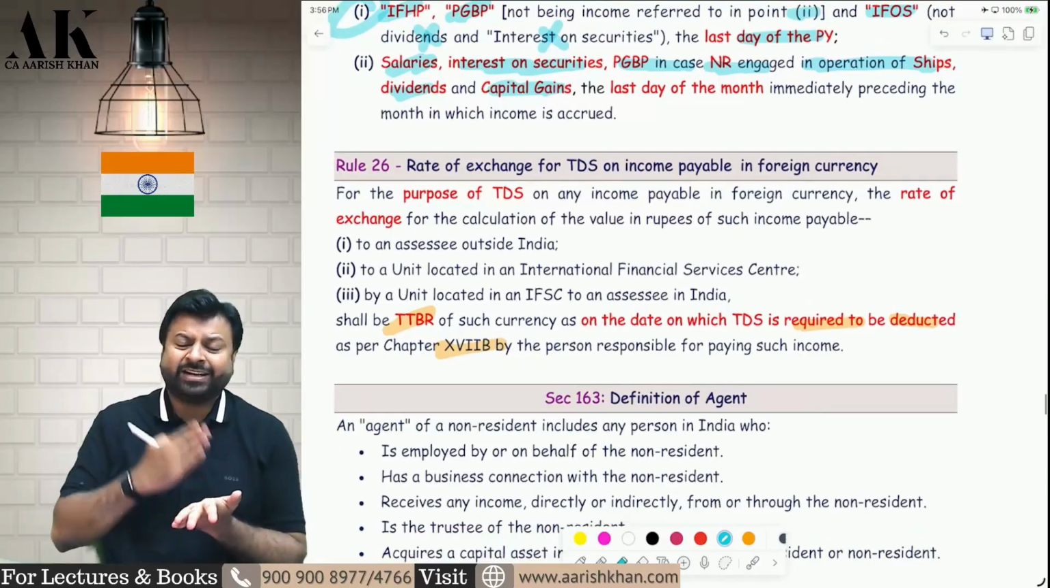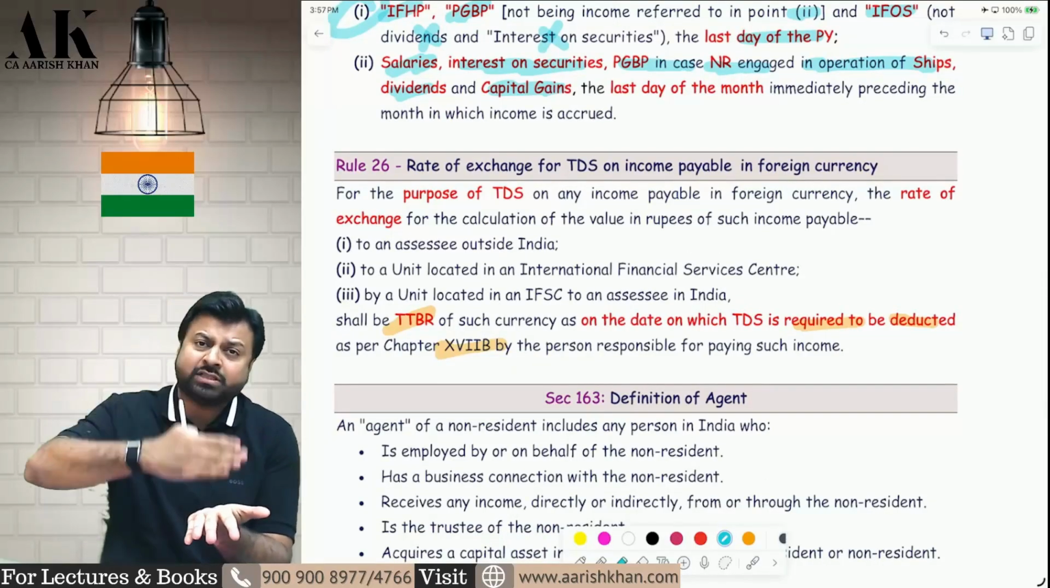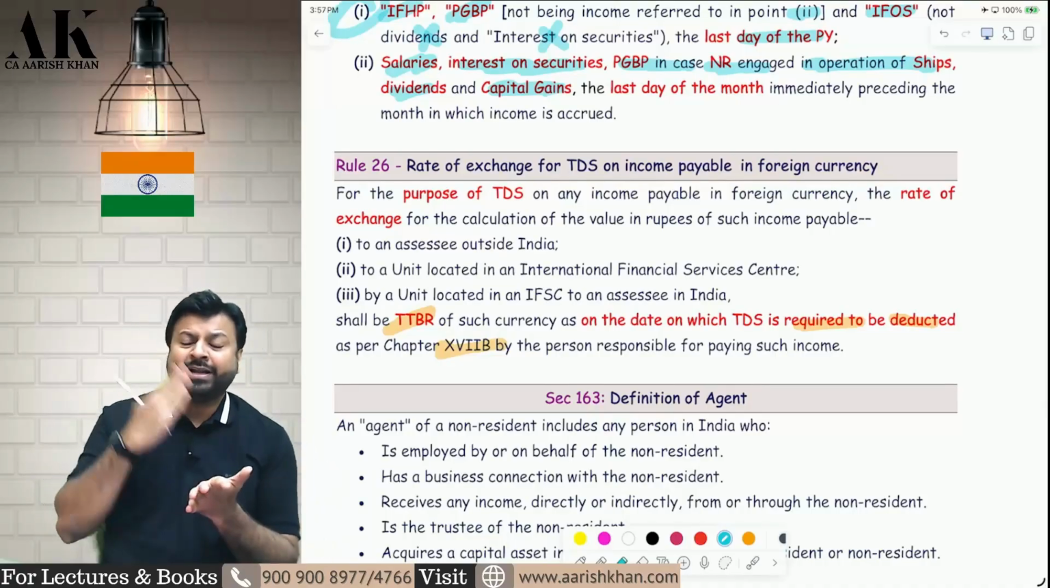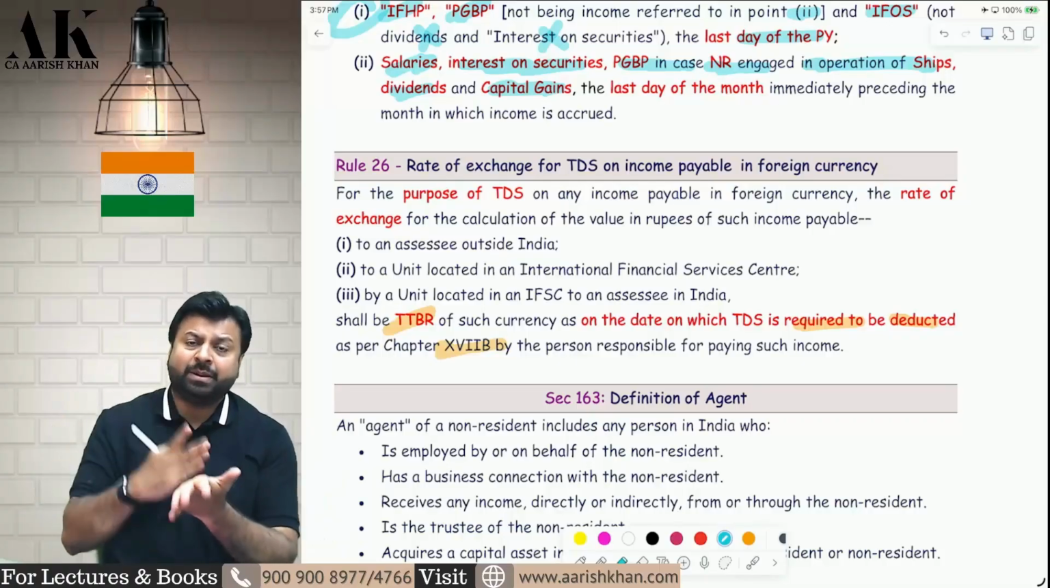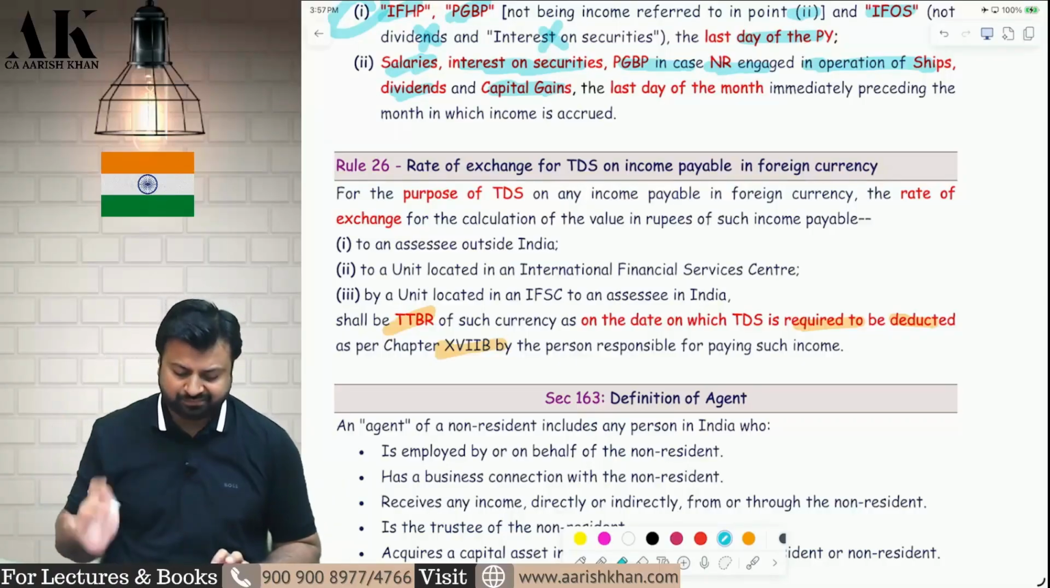If it is required to be deducted on credit, then check the date on which it is credited. On that date, what was the TTBR? If it is required to be deducted on payment, then check the date on which the payment is made. On that date, what is the TTBR? I hope it is clear to all of you.